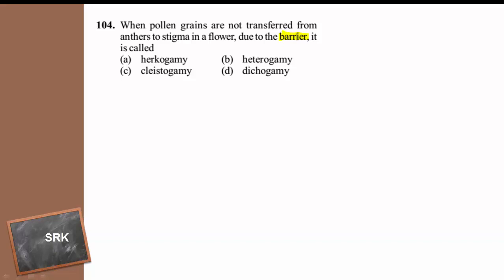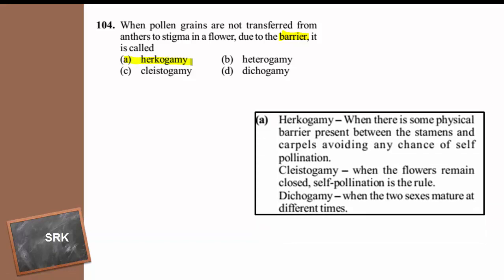When the pollen grains are not transferred from anther to the stigma of a flower, that means when the self-pollination is prevented due to the presence of barriers, this is called hercogamy. The physical barriers prevent the self-pollination. For example, pollinia. In case of Calotropis procera, there is a pollen sac, and around it there are two wings, and those wings carry away the pollinia away from the vicinity of stigma of the same flower.